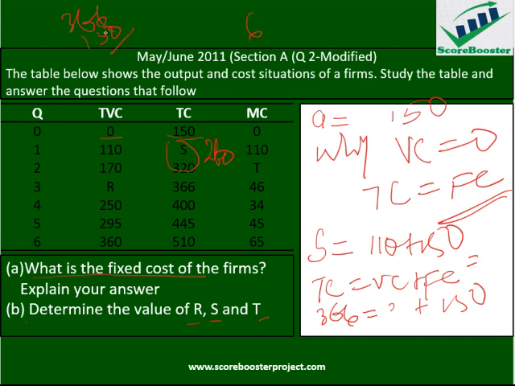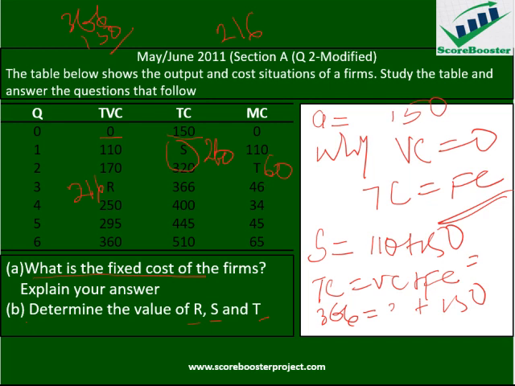I have 6, I have 1, then I have 2. So here will be 216. So this is R. Therefore T is marginal cost, the change over this. So from 260 to 320, we have 60. So this is your full mark. You get your full marks, then you continue from there.